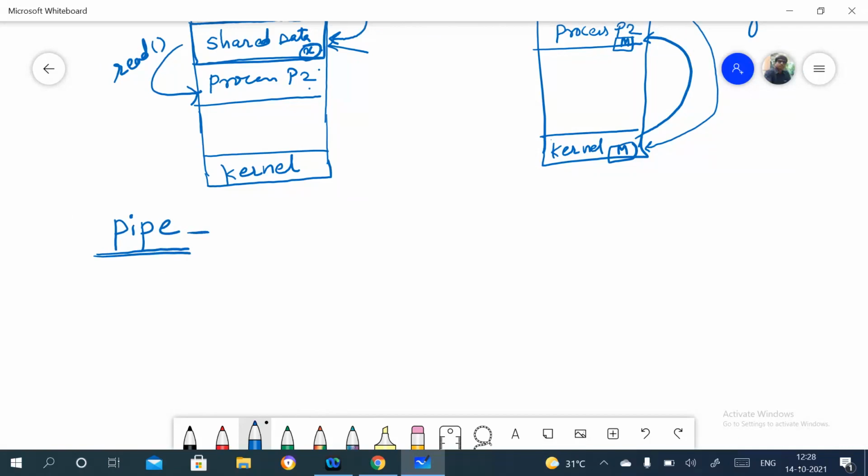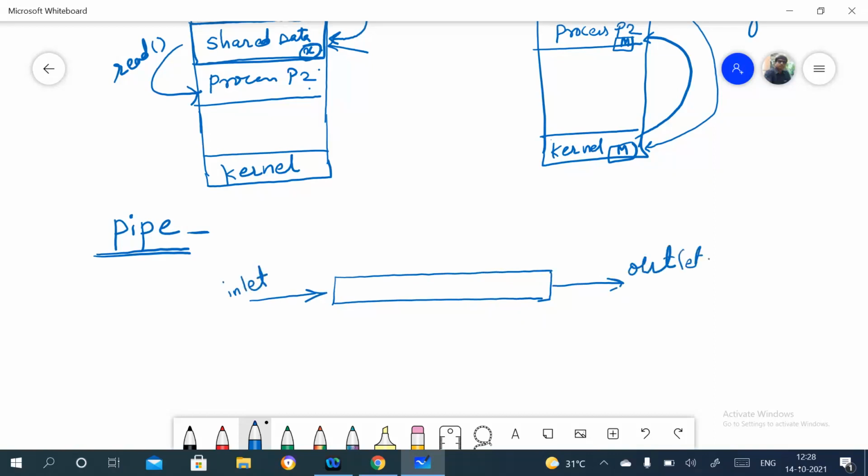From one end we pass the water, and at the other end the water comes out. This end is the inlet, and this is the outlet. So the same scenario is here.